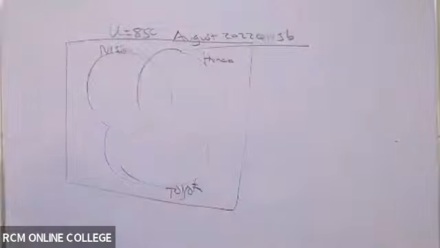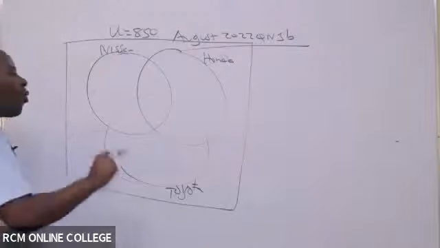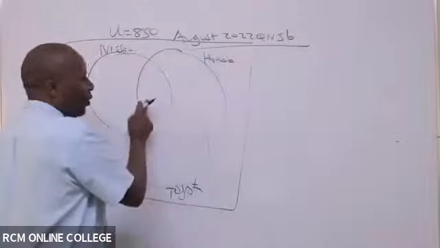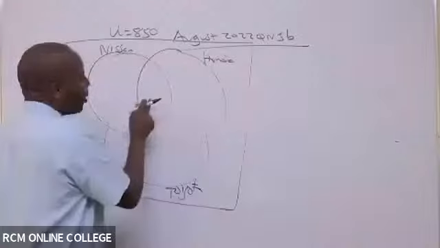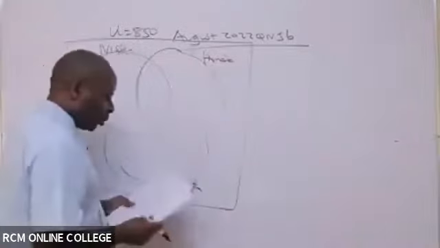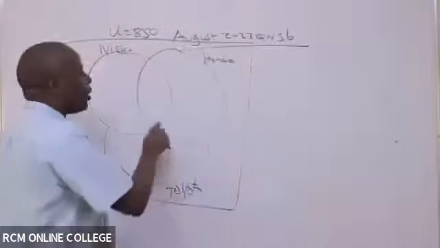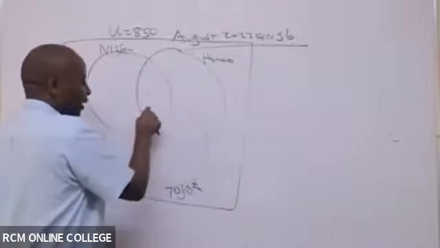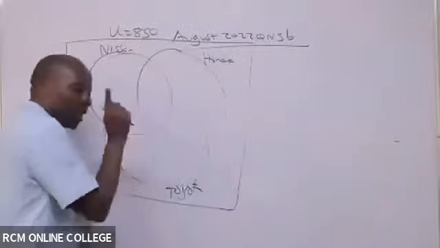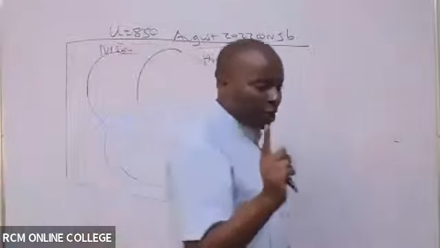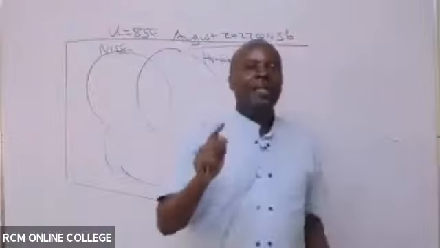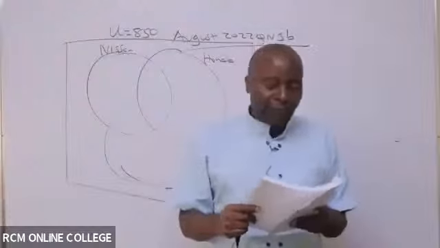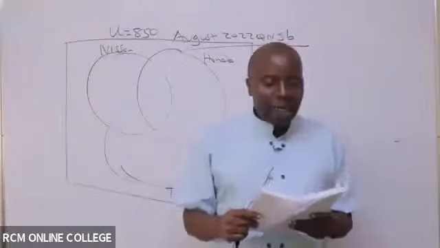And then remember, the very first thing you should always do is to look for the bull's eye, where the 3 circles are intersecting. These are those people who own 3 brands. They have the Nissan, they are in the circle of Honda, they're in the circle of Toyota. Is there a place they have told me how many people own the 3 vehicles?